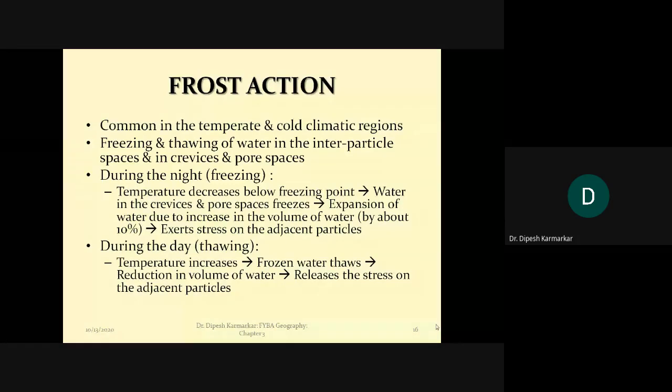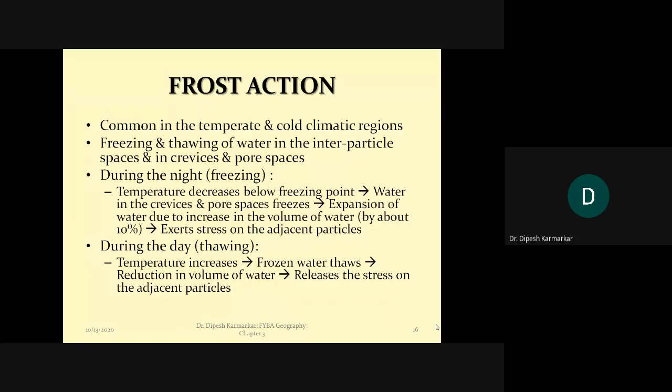And then what happens is that when temperature decreases during the night and goes below freezing point, the water in these crevices or pore spaces freezes. Water is a liquid, and once it freezes it becomes solid. We have seen in yesterday's video the example of a water bottle kept in the fridge: when water freezes, its volume expands by about 9 to 10%.